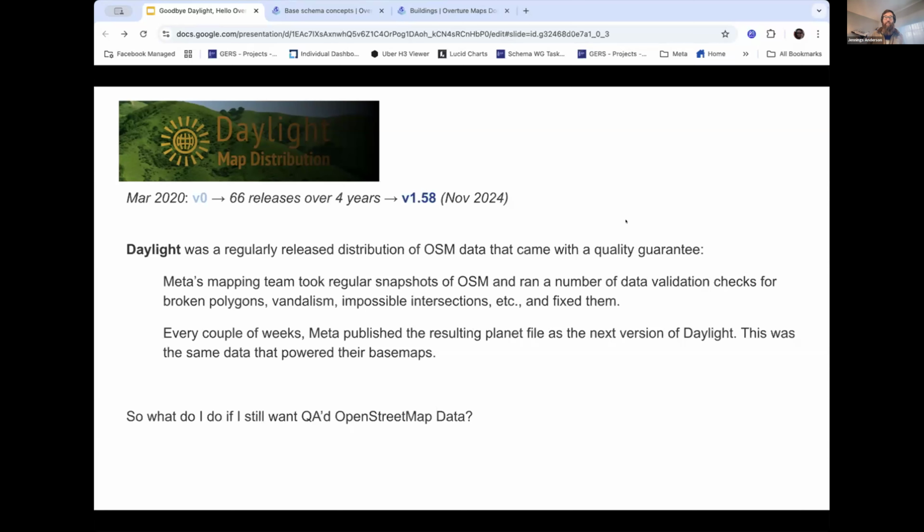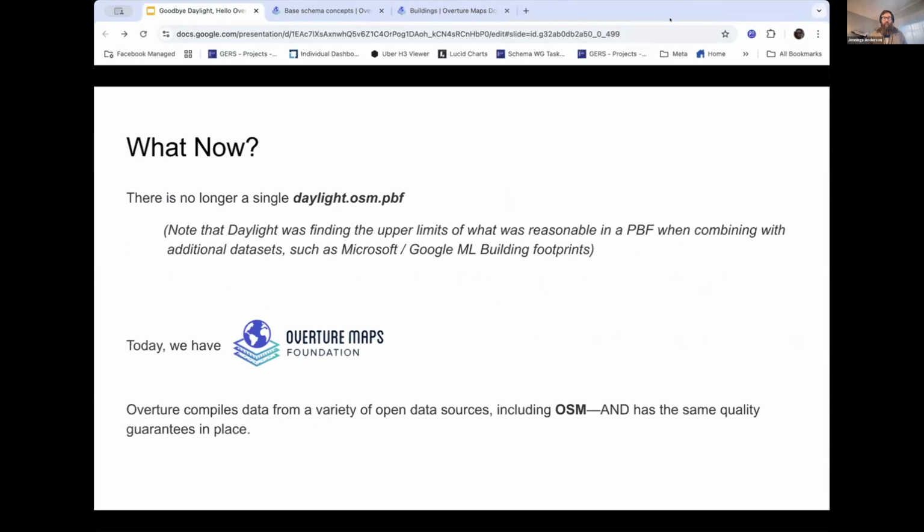So Daylight is no longer available in its previous form. And so this talk is about what do we want to do if you still want to access QA'd OpenStreetMap data with that quality guarantee. So there is no longer a single Daylight OSM PBF.